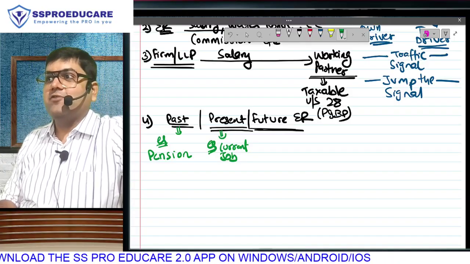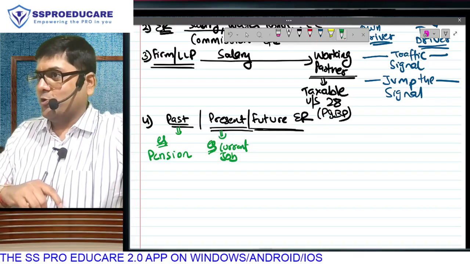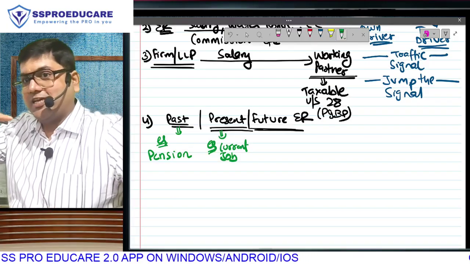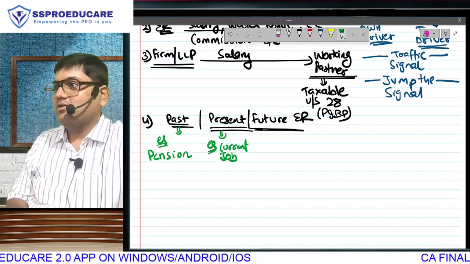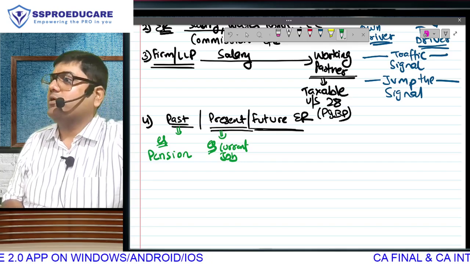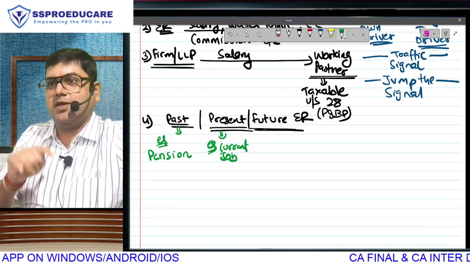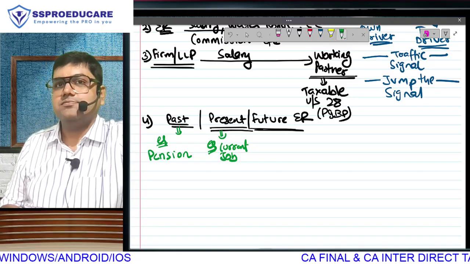Now you recollect. If I get any recovery of unrealized rent or arrears of it, right now I am not the owner, but for the period to which it pertains, at that time I was the owner. So that was taxable, no? Same logic. Right now he is not my employer, but for the period for which he is paying me, at that time I was his employee. It will be taxable under income from salary.